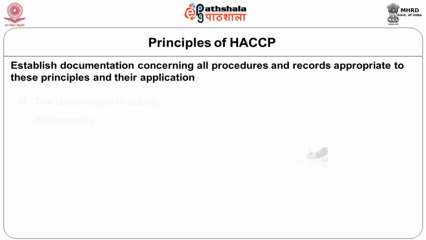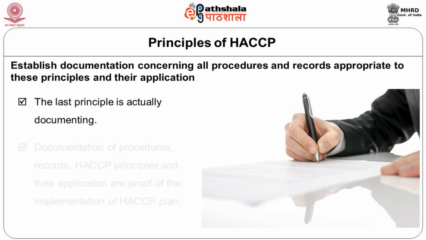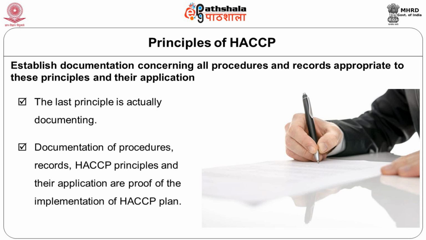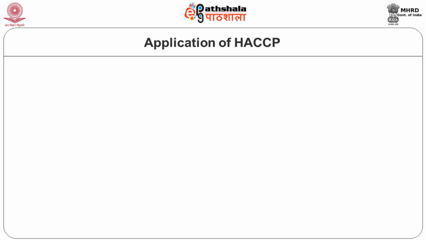The last HACCP principle says to establish documentation concerning all procedures and records appropriate to these principles and their application. So you have to document everything, then you are 100% sure. This will give confidence not only to you, but even to the people who are dependent on your certification.